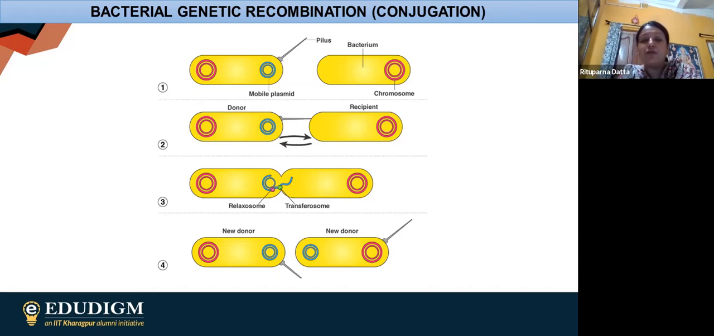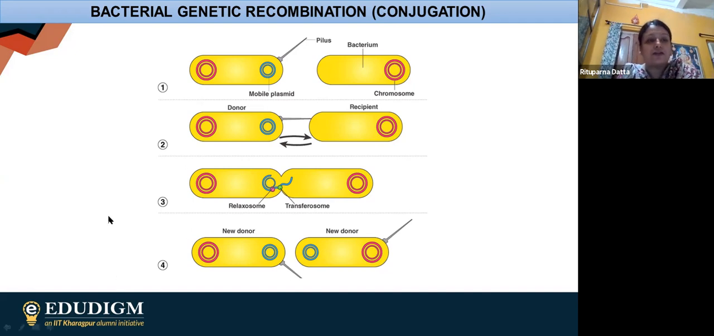Fine. Now the part which is going to transfer from the F plus to F minus is known as the transferosome. So the part which is transferred from the fertility plasmid of F plus to F minus is known as the transferosome. So now obviously the F minus cell also becomes F plus. That is the main motto of conjugation, that the bacteria want to transform the F minus cells into F plus cells. So that is happening in this particular conjugation.